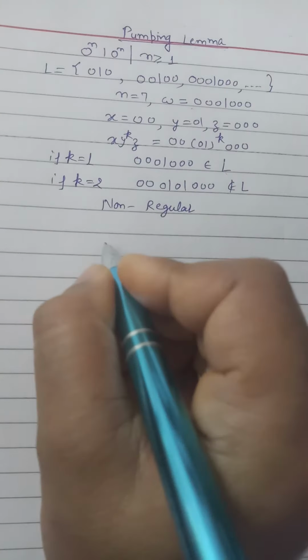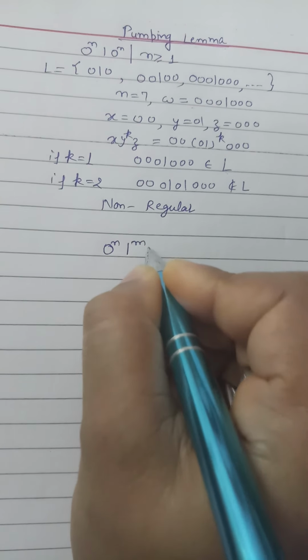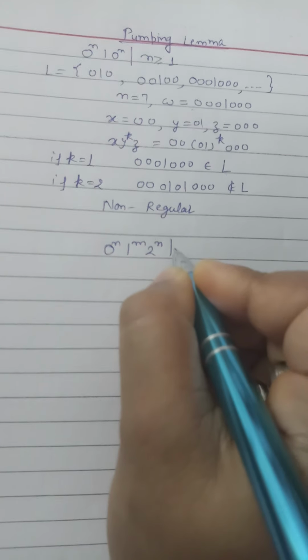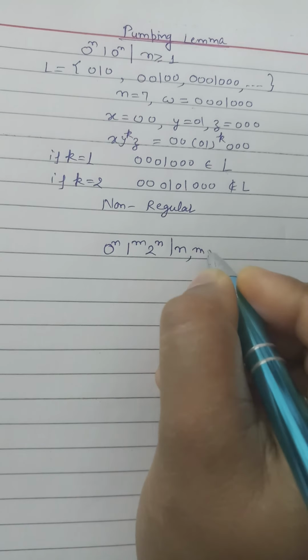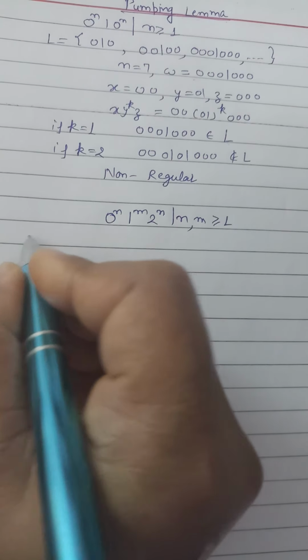Now move to the next. Suppose we have 0^n 1^m 2^n, where n and m are always greater than or equal to 1. Then what will be the language?